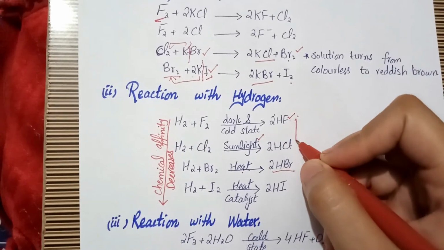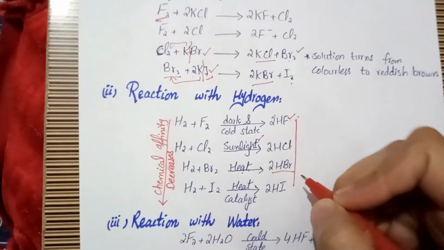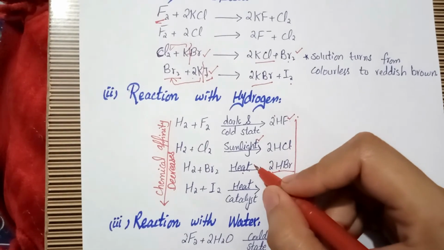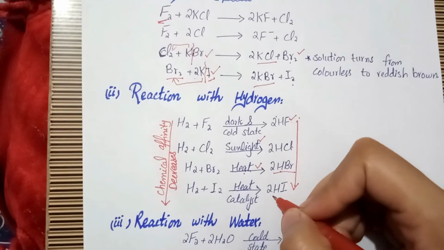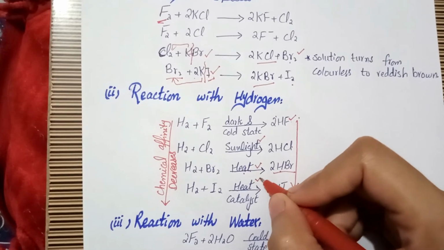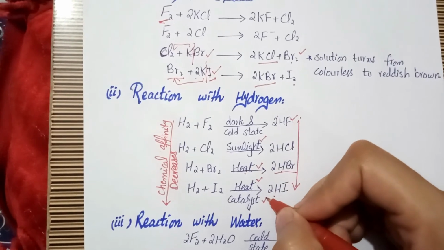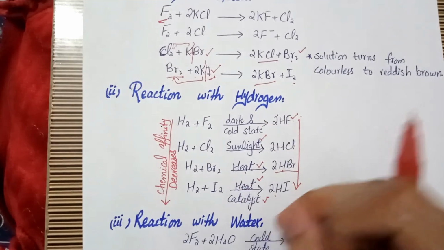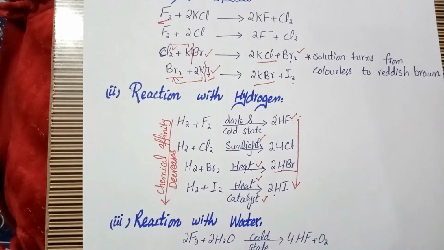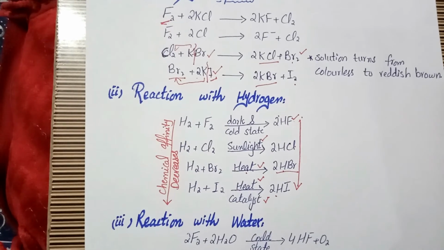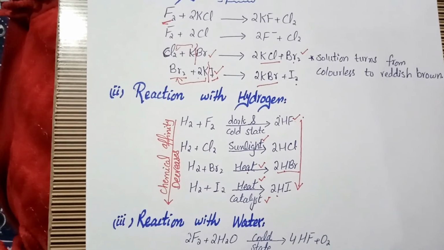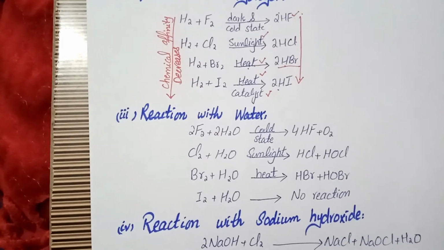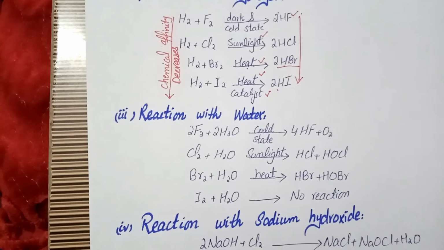So the conditions are increasing from up to down. If we see the third reaction, it requires strong heat, and if we see the last reaction, it requires heat as well as a catalyst. So on the basis of these conditions, we conclude that the chemical affinity of hydrogen to react with halogens decreases from top to bottom. And the third type of reaction of halogens is with water.